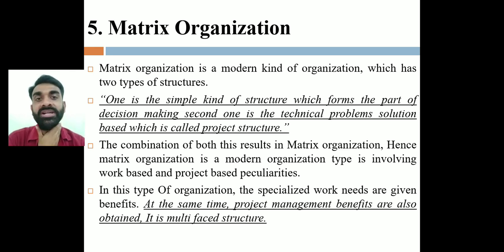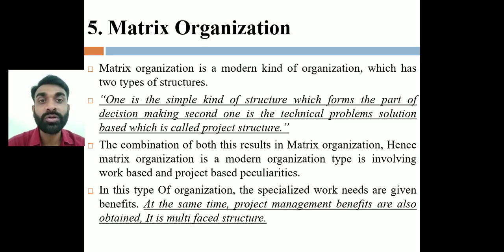We have completed four: first, linear organization, functional organization, formal and informal, and today is the last one. That is matrix organization. Mainly we can call it a project based organization also. The reason is that it is for a short time, and it is a modern kind of organization.